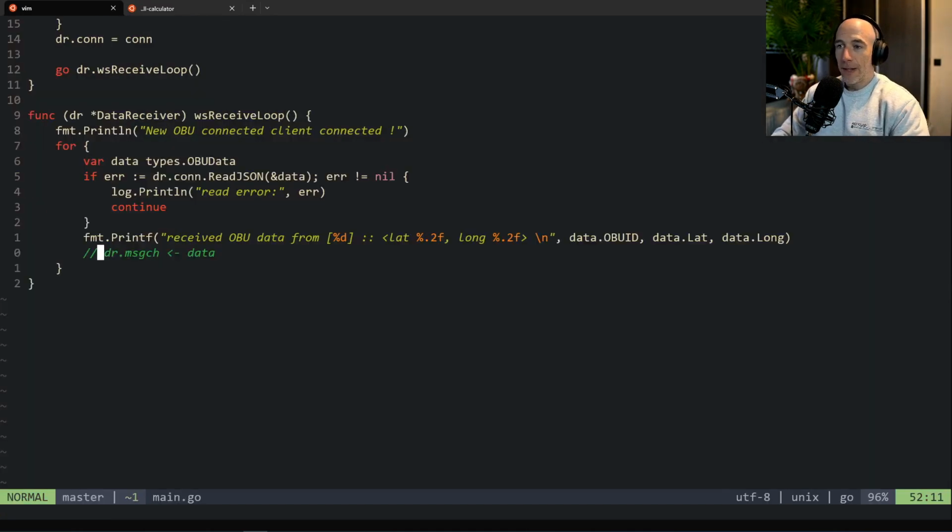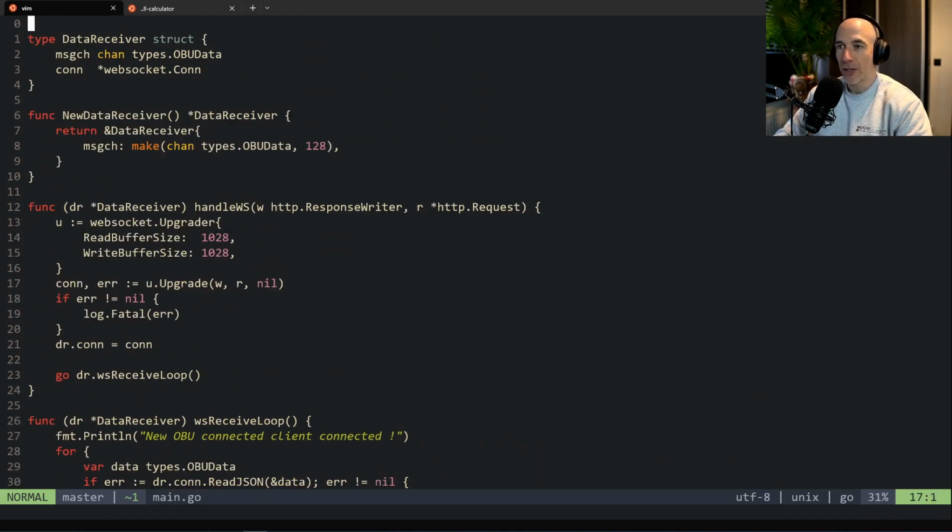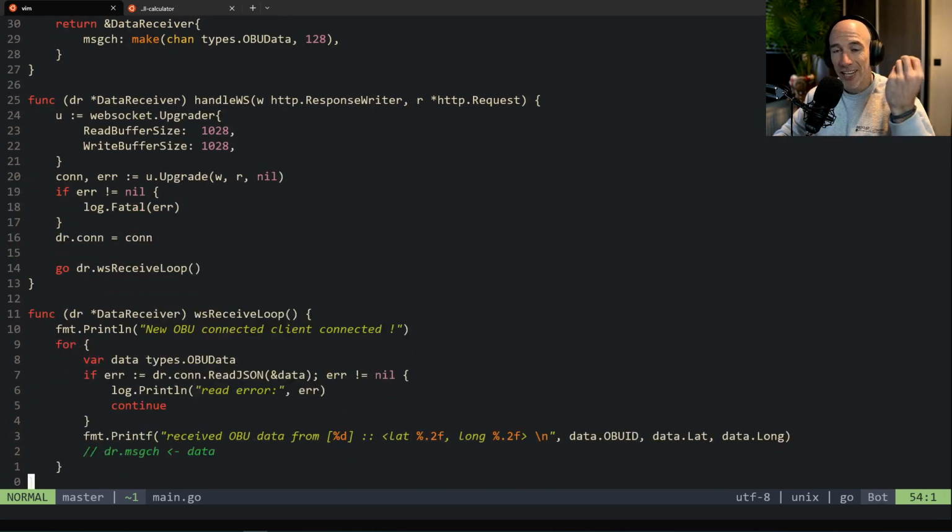All right. The next thing we're going to do is basically set up a little bit of Kafka. Because what's going to happen is the OBU data sender, which is not a part of our microservices, is basically something we are creating so we can simulate coordinates being sent to our service through WebSockets. But the receiver is going to receive this data and put it on a Kafka queue, and we need Kafka for that.